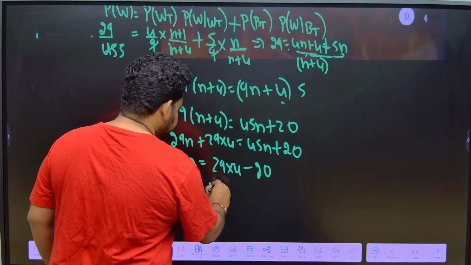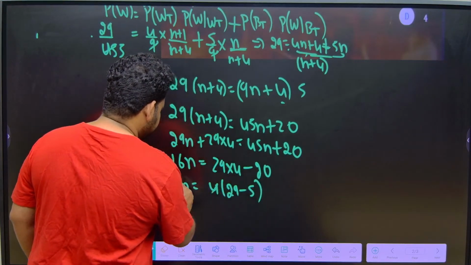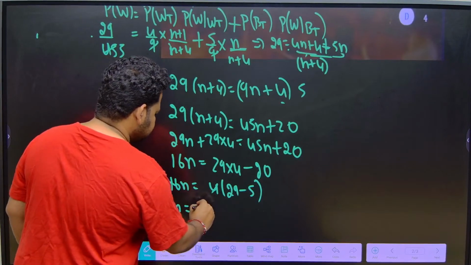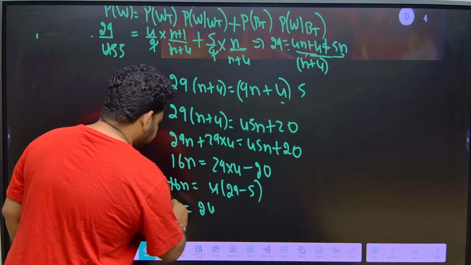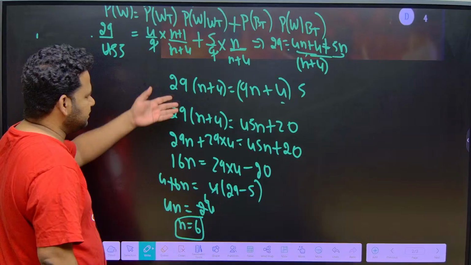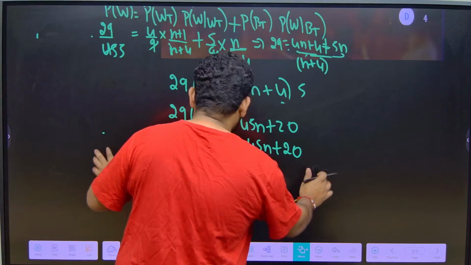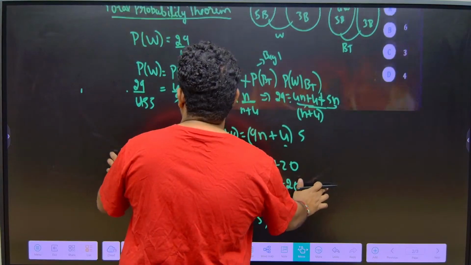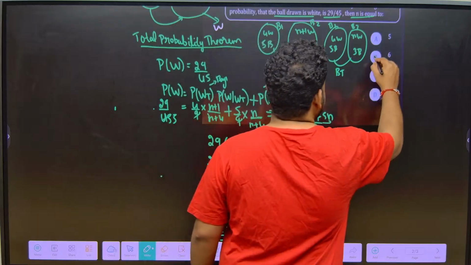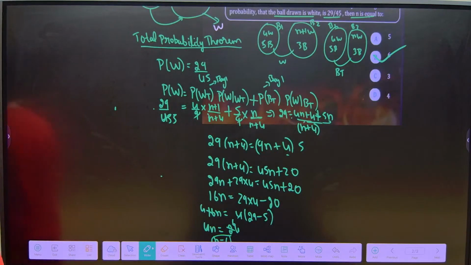29. See, 4, if I take it as common, 29 minus 5, okay, here 4 1s are 4, 4 4s are, I will get 4n is equal to 29 minus 5 is 24. So n is equal to what? 4 1s are 4, 6 4s are, so n is equal to 6. We got it. Here calculation mistake we have done, not a problem, just we have to focus, that's it. We left out this 5, that was the only problem here, otherwise the concept is very simple. Okay, the answer is option B, 6. Clear?